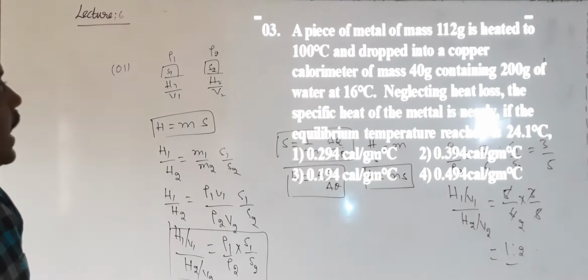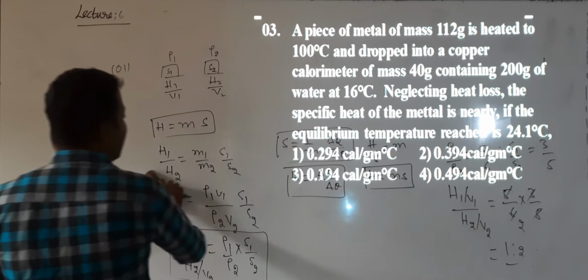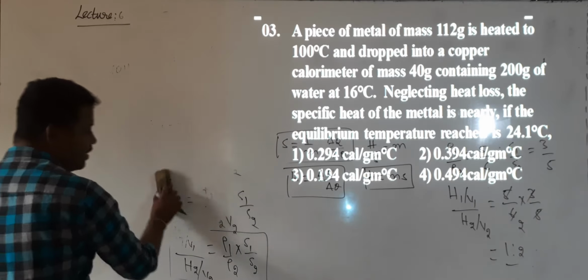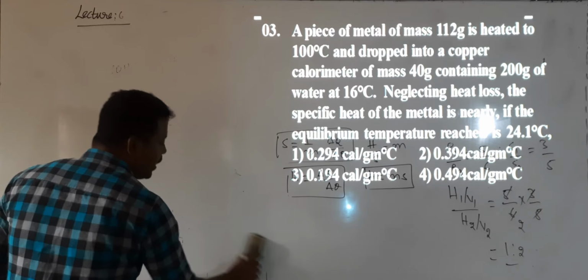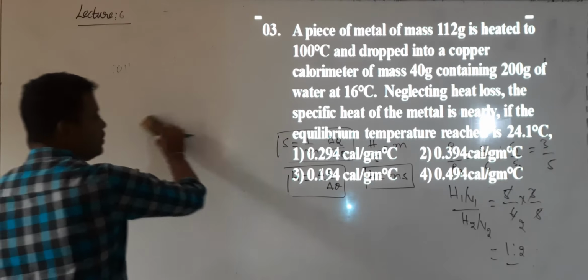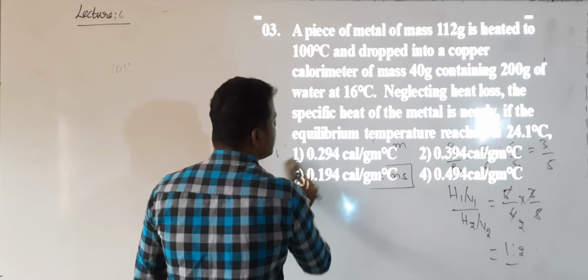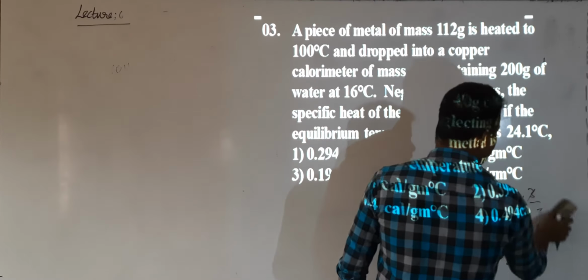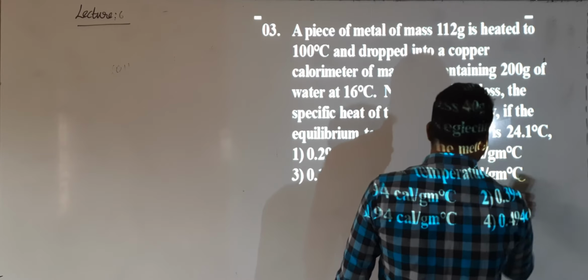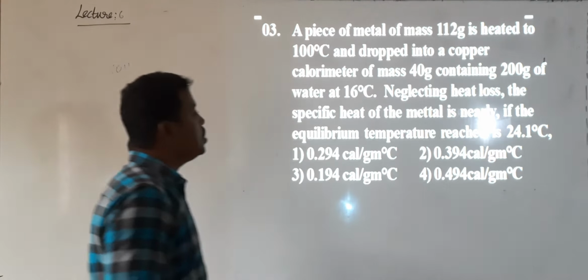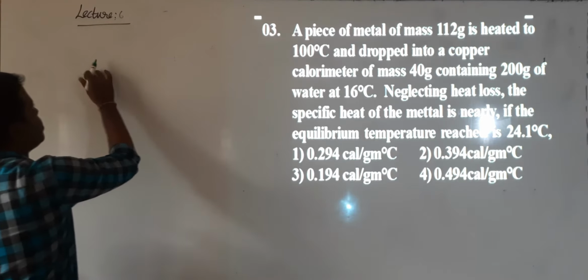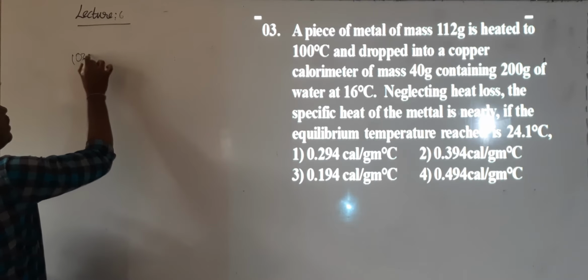Next, the second question, number 3. I have selected alternate questions 1, 3, 5 like that, in the same order, because to make you solve the same model questions, I have given the same questions 1, 3, 5, the odd numbers, in the level 2 homework. So the level 2 homework questions. Which question number? The third. And this third question, listen to what I have given.